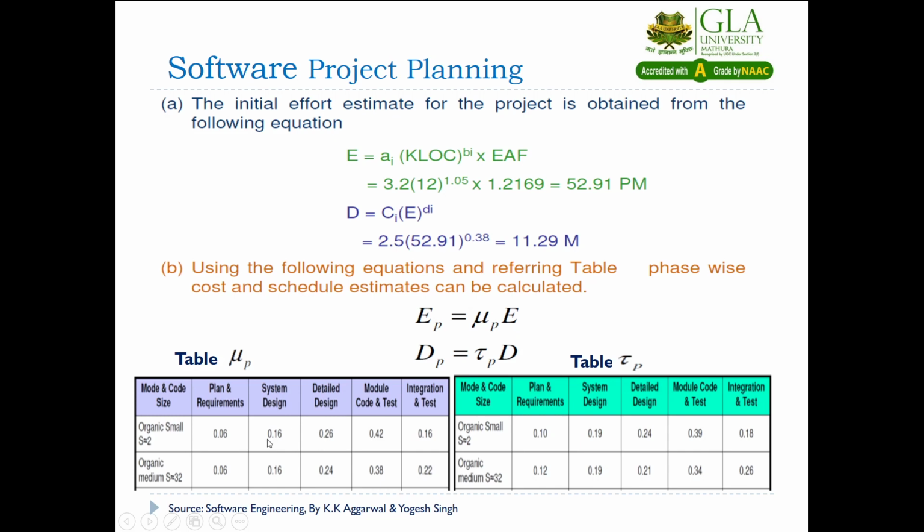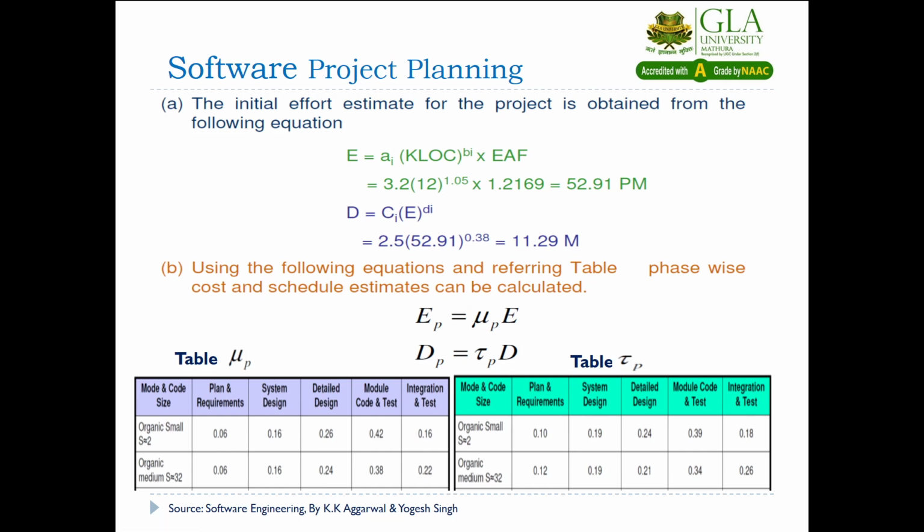First you multiply by 0.06 to get the plan and requirements effort. 0.16 into 52.91 is the system design effort. 0.26 into 52.91 is the detailed design effort. 0.42 into 52.91 is the module code and test effort. And 52.91 into 0.16 is the integration and test effort.